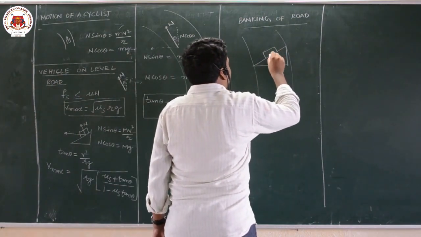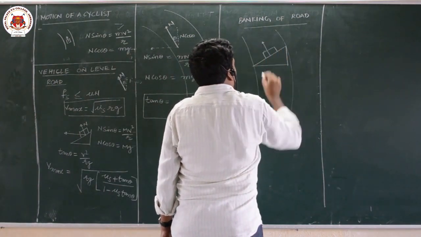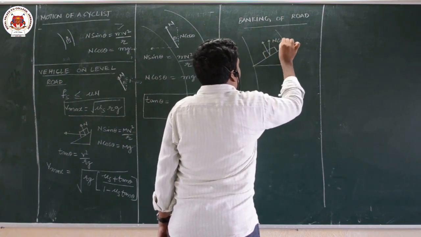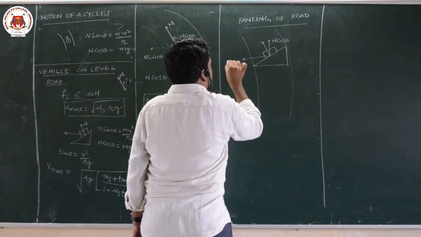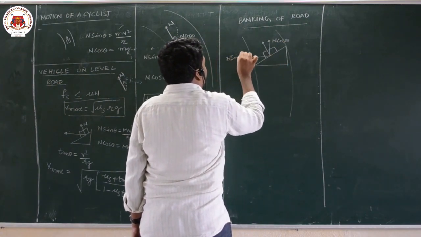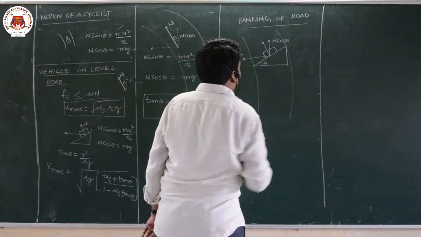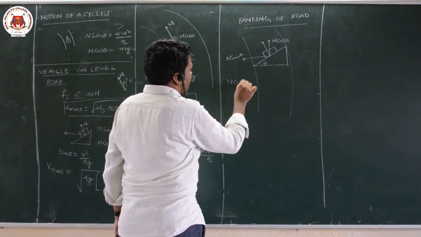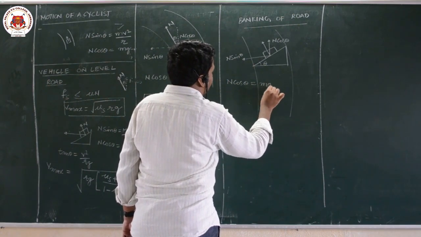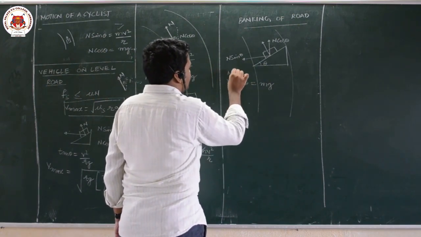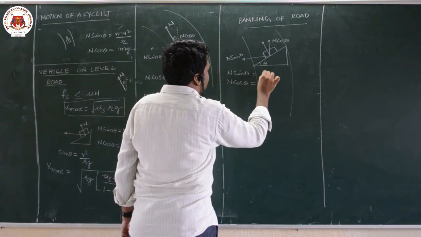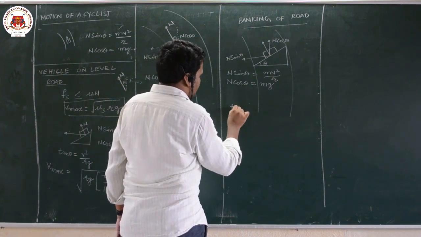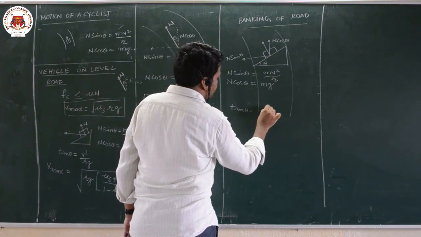Now this will be the normal reaction, and here you will get N cos theta, and here you will get N sin theta, where this is theta, this is theta. Now similarly you will get banking of roads. N cos theta balances your weight. N sin theta provides necessary centripetal force mv square by r. Then tan theta is equal to v square by rg.